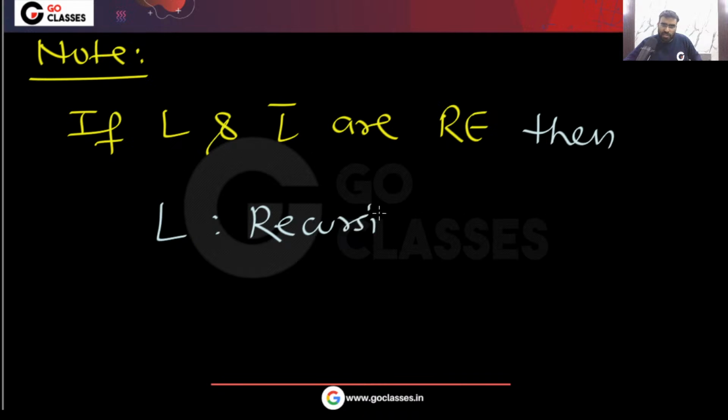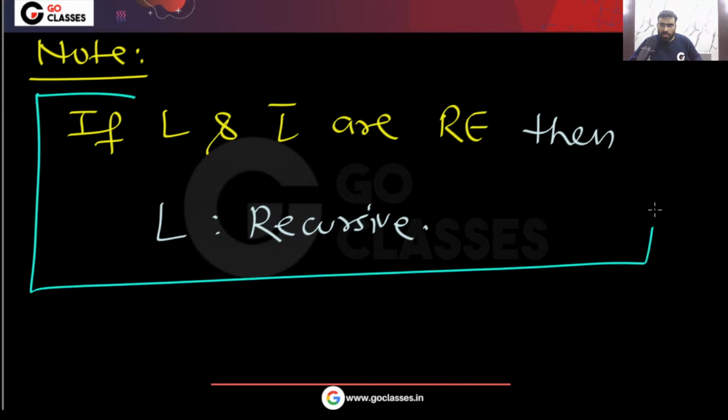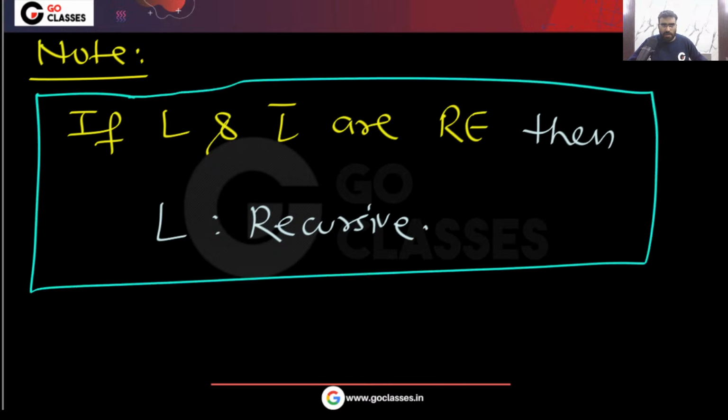Anyone here who does not know about this? This is a standard theorem. In our lectures, we have seen this theorem with proof. Very simple theorem.